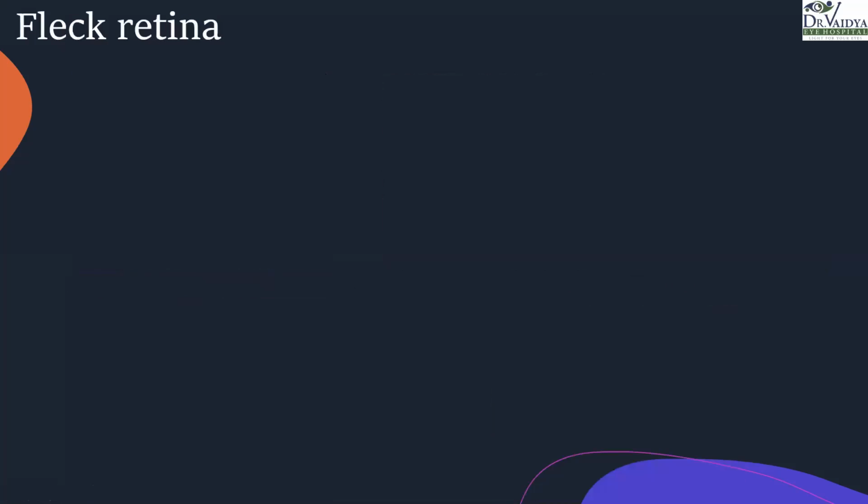We heard about the flecks in Stargardt's disease. There are other diseases which have flecks as well. So these are called fleck retinopathy or fleck retina syndromes. Any idea what these two diseases are? Anybody wants to take up? Just tell me what this is.